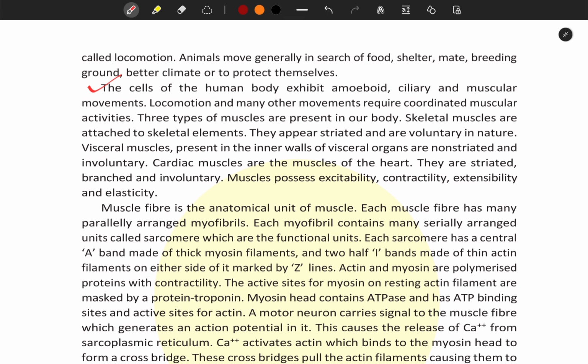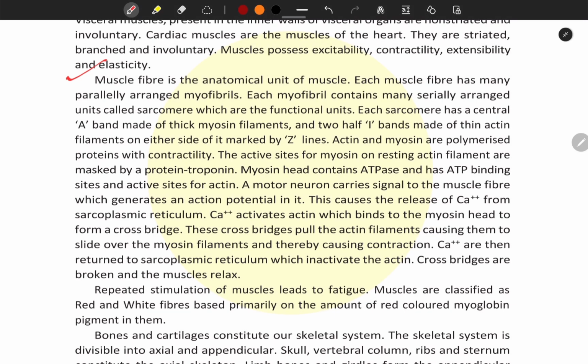Muscles possess excitability, contractility, extensibility and elasticity. Muscle fiber is the anatomical unit of muscle. Each muscle fiber has many parallelly arranged myofibrils. Each myofibril contains many serially arranged units called sarcomere, which are the functional units. Each sarcomere has a central A band made up of thick myosin filaments and two half I bands made up of thin actin filaments on either side of it, marked by Z lines. Actin and myosin are polymerized proteins with contractility.